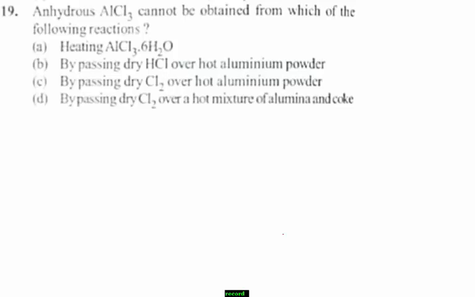By writing the reactions given in the options, it is very easy to answer the question. So first I want to write the reactions. See here, students, first I take aluminium. When it reacts with hydrochloric acid, it forms AlCl3 along with hydrogen.